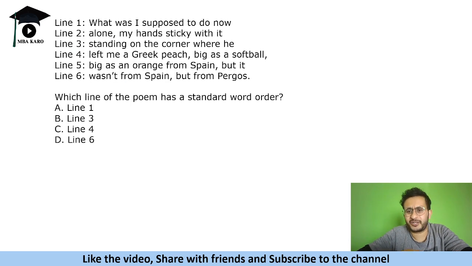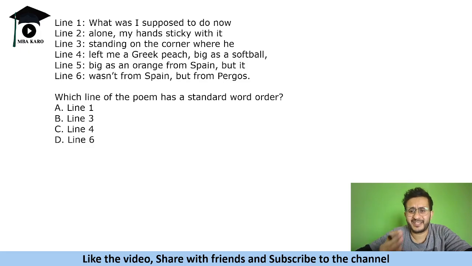Now this is the question that everyone is discussing about, standard word order. Standard word order is nothing but it should be like a complete sentence. Read that line alone. If you feel that the structure of the sentence is great, that means that is a standard word order. Now sometimes sentences and words are written in reverse order.